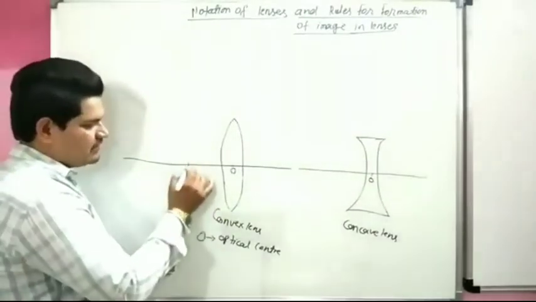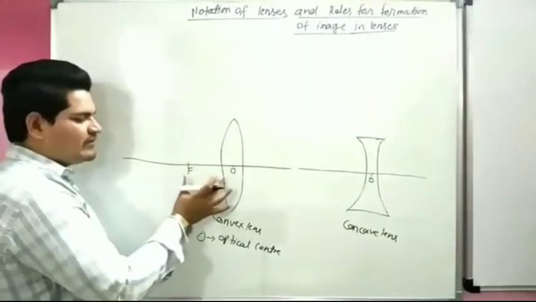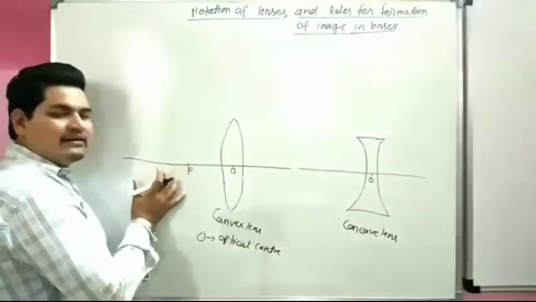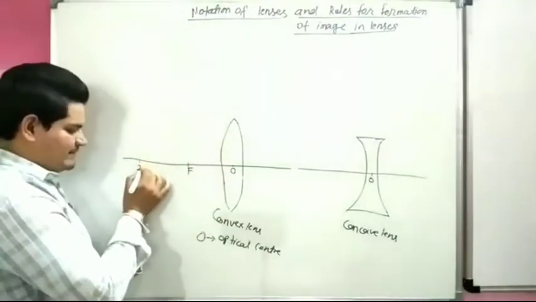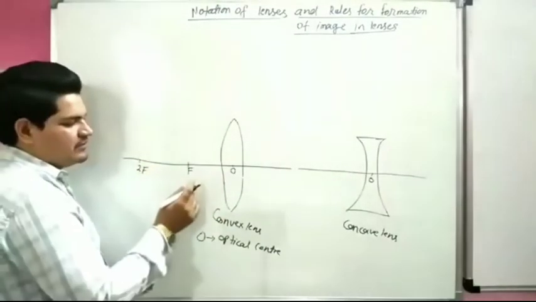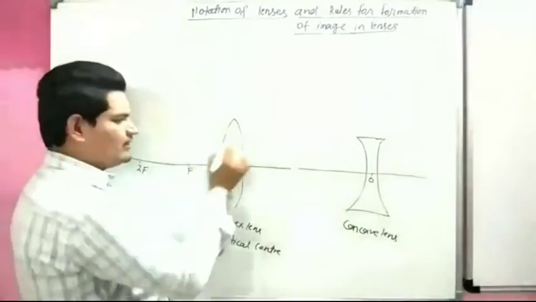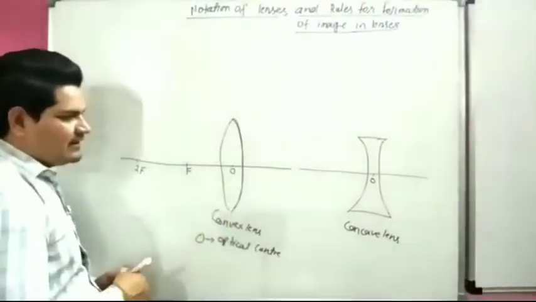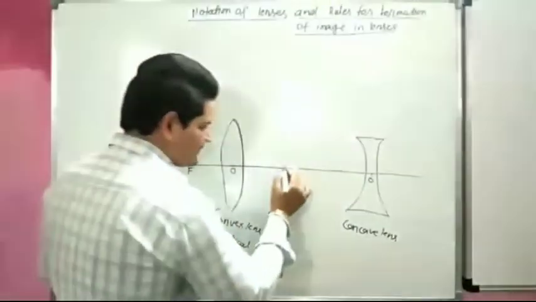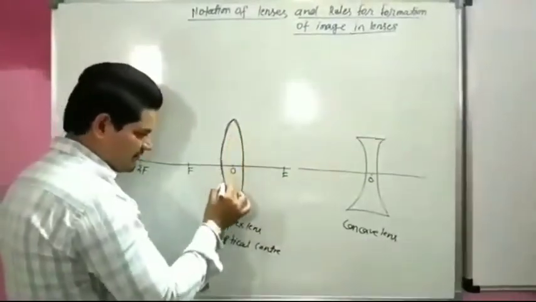Now this is called the focus of the lens, and we know that double the focus is called radius of curvature, but here double the focus is called 2f. There are two focus: one for this surface and one more due to the other surface.